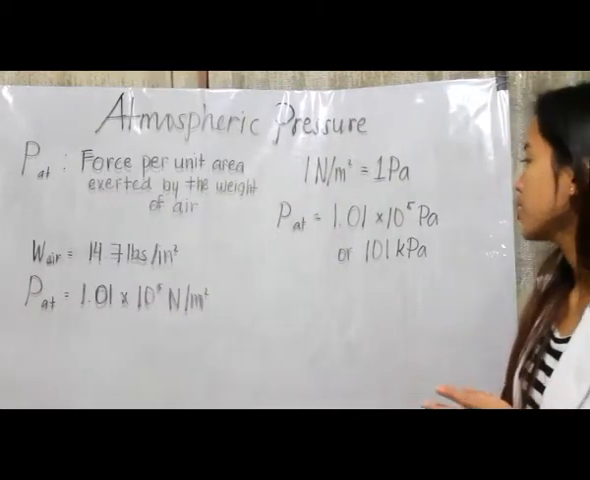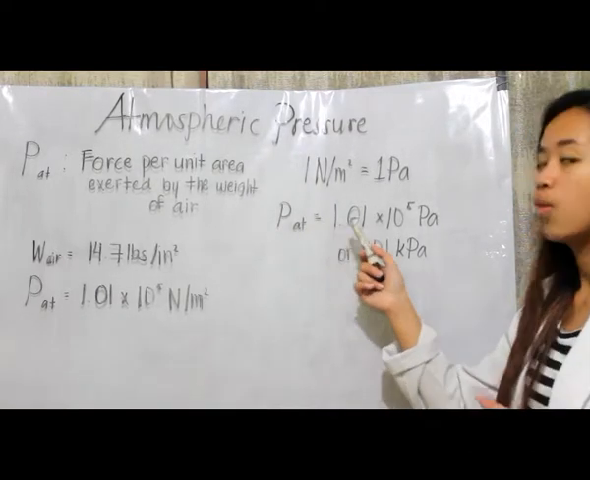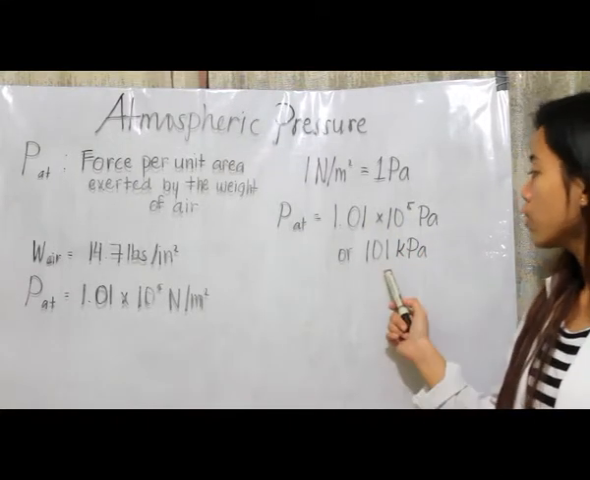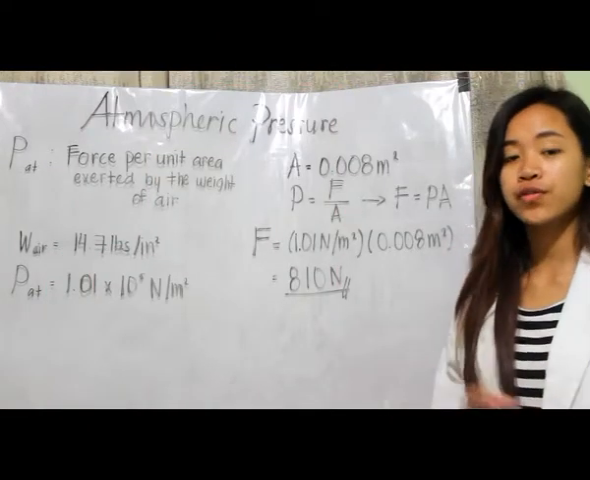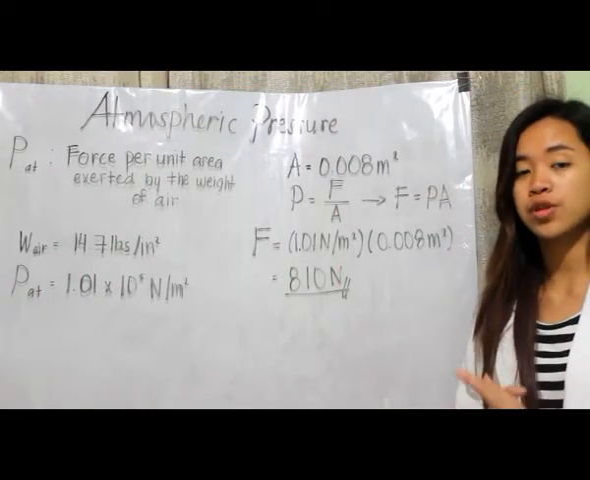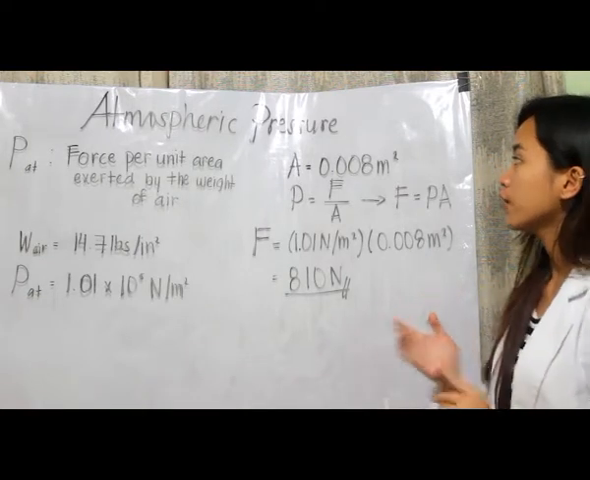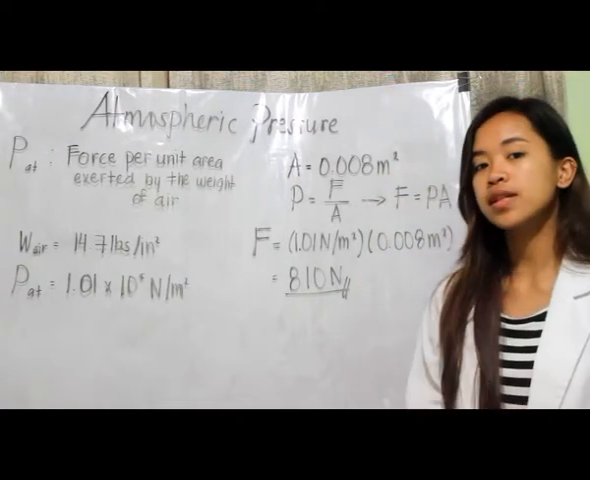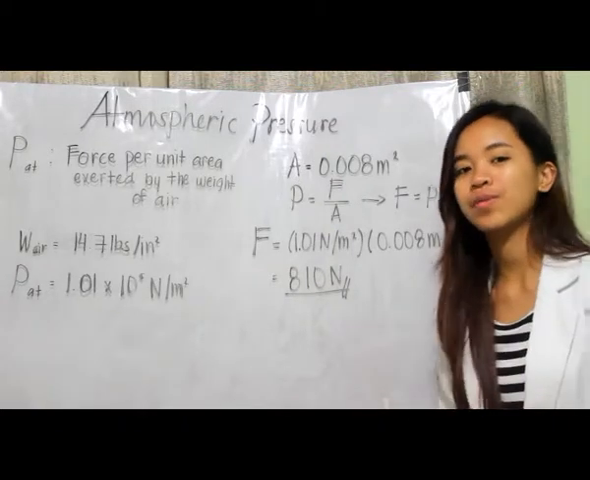Thus, atmospheric pressure is equal to 1.01 times 10 raised to 5 pascals, or 101 kilopascals. We can also compute the force applied by atmospheric pressure on the palm of our hand. Now, assuming that the palm of our hand has an area of 0.008 meters squared, we can use the previously learned equation to compute the force applied by atmospheric pressure.